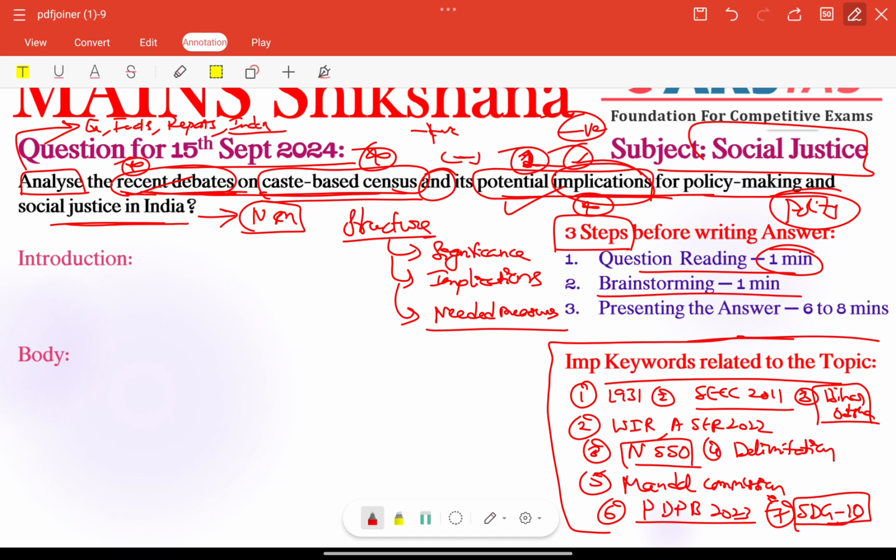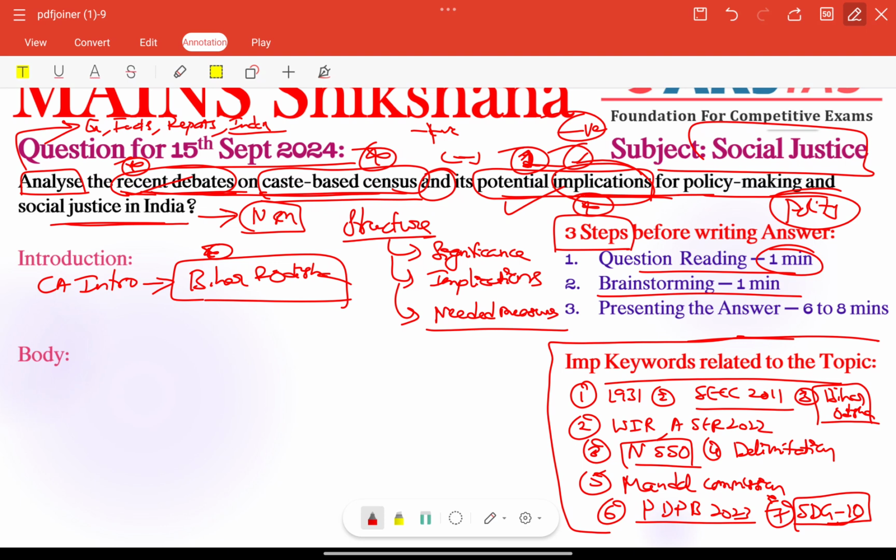So next, coming to the introduction part here. Start with a current affairs intro, very important here. Current affairs intro means we need to focus on several states, including Bihar and also Odisha, which recently conducted or initiated their own caste surveys in 2023 itself, gathering data on the socio-economic conditions of different castes. Since comprehensive caste data has been absent since 1931, it made it difficult to assess the impact of reservation policies and welfare schemes also.